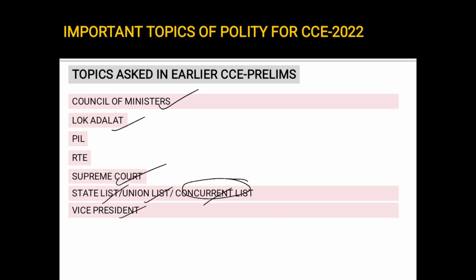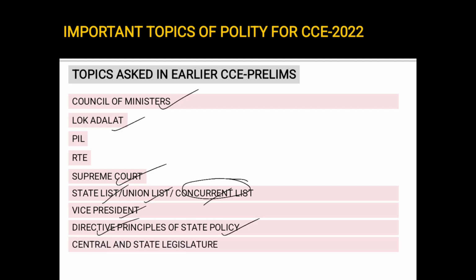Next, the Vice President. The article related to the Vice President, his election, who appoints the Vice President, what is his role in the Rajya Sabha, how he can be removed. These are all important. Next important, the directive principles of state policy. Which articles deal with the DPSP, whether it is above fundamental rights, the conflict between fundamental rights and DPSP, from which constitution this principle was borrowed, what are the constitutional amendments related to DPSP, and which directive principles were recently added.